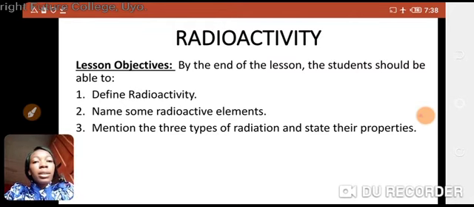Let's take the lesson objectives for today. By the end of the lesson, you should be able to define radioactivity, name some radioactive elements, and mention the 3 types of radiation and state their properties. We are now going to look at how radioactivity was discovered.